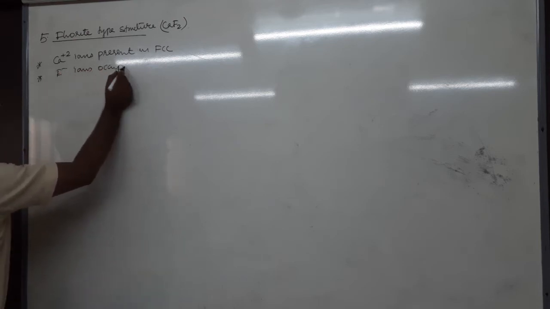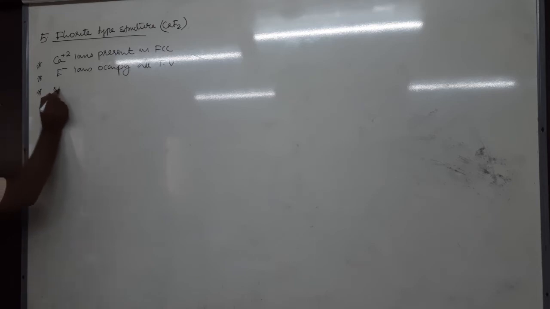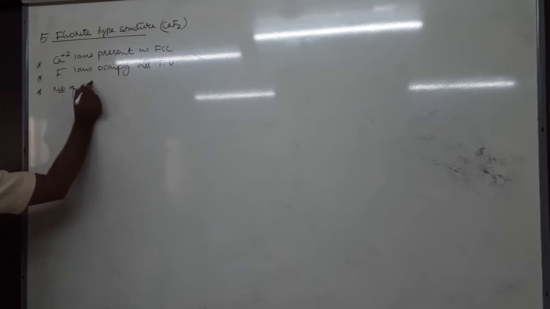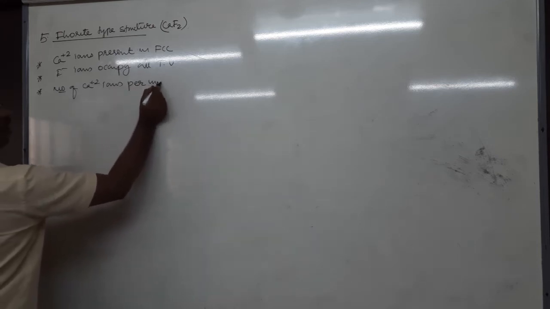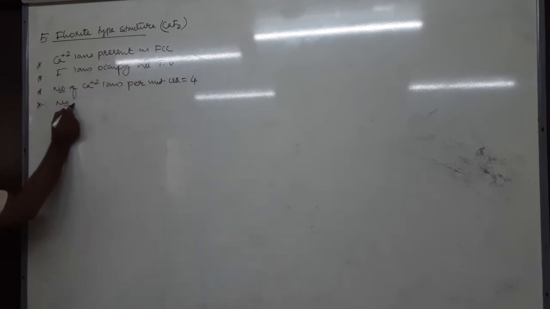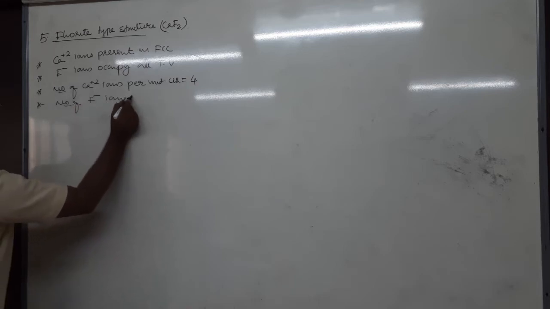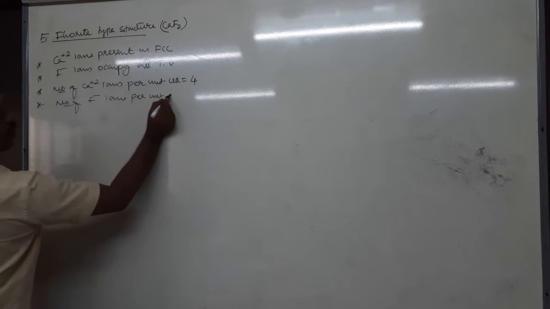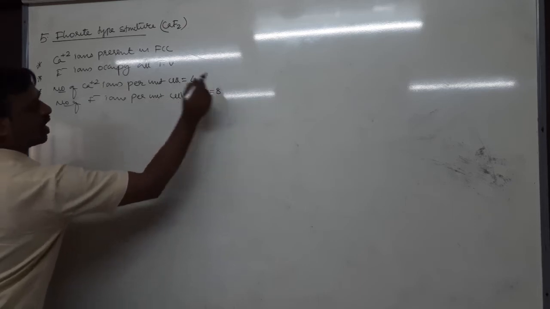Very good. So therefore F minus ions occupy all tetrahedral voids. Therefore, what is the number of calcium plus 2 ions per unit cell? It is 4 because FCC. Then what is the number of F minus ions per unit cell? It should be 2 into 4, that is 8.